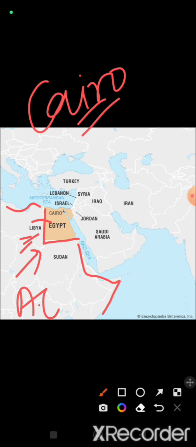In the northern boundary, the Mediterranean Sea makes its maritime boundary. In the eastern part of Egypt, the Red Sea makes its boundary.